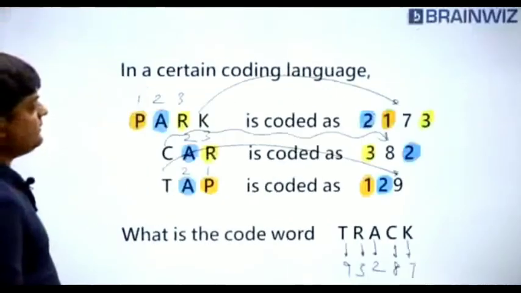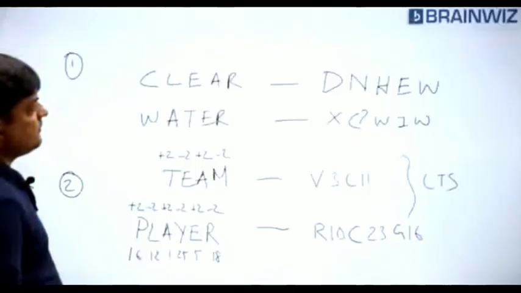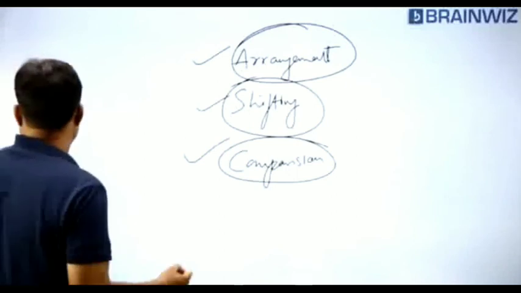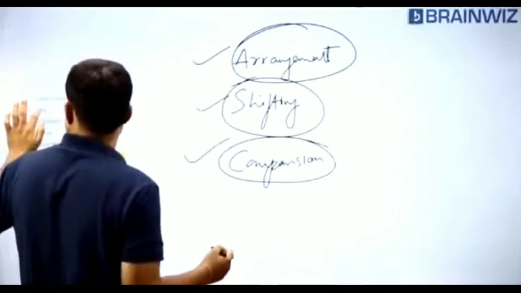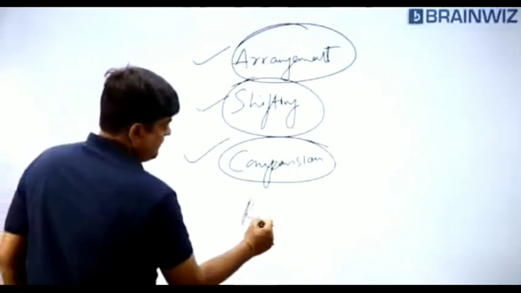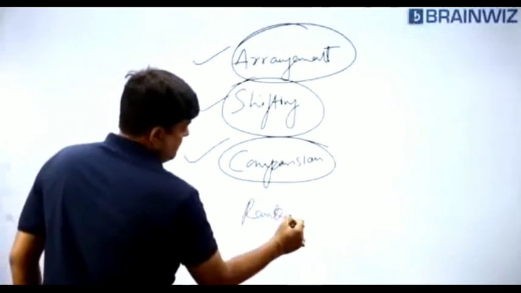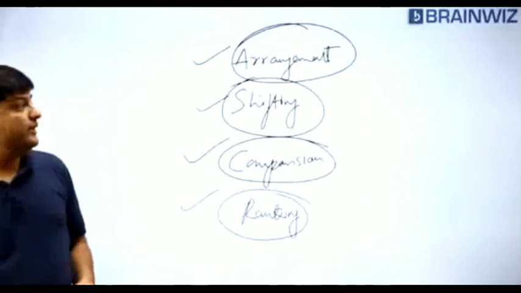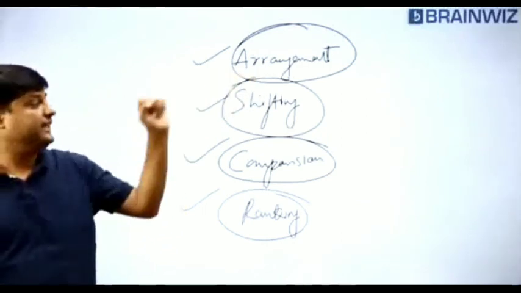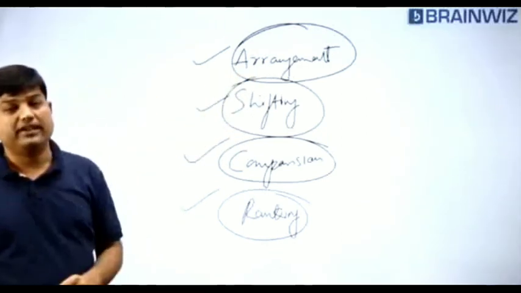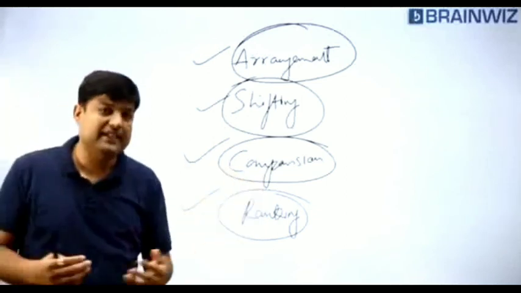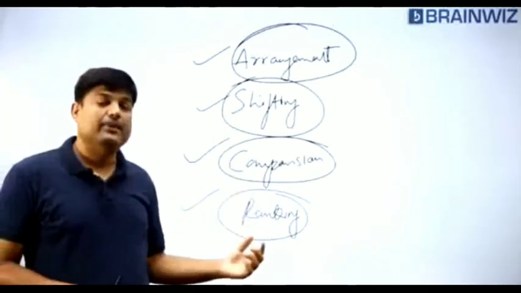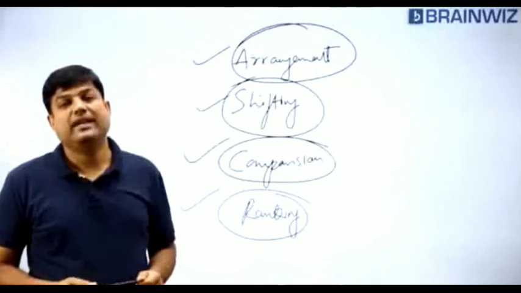This is what we are supposed to do. When you have the same letters, we call it arrangement. When we have different letters, we call it shifting. And when we have a left hand side and right hand side, we call it comparison. And sometimes we're going to do ranking. So this is the way we are supposed to do it.